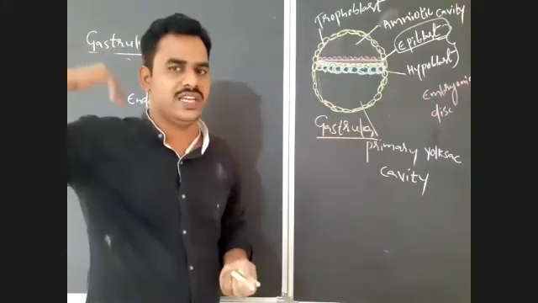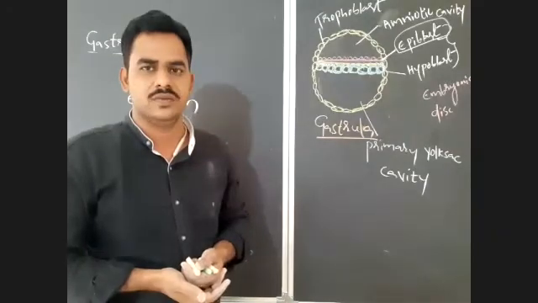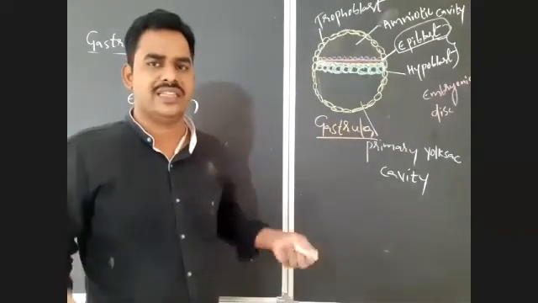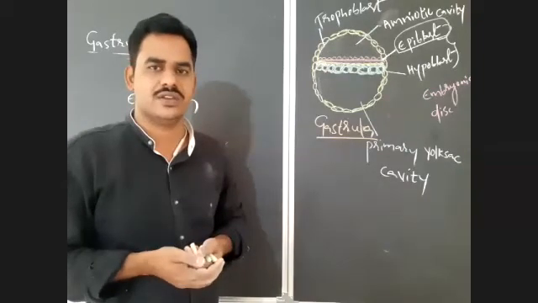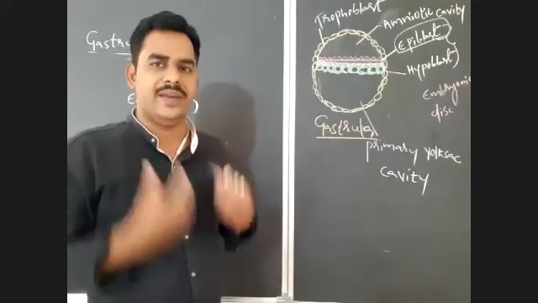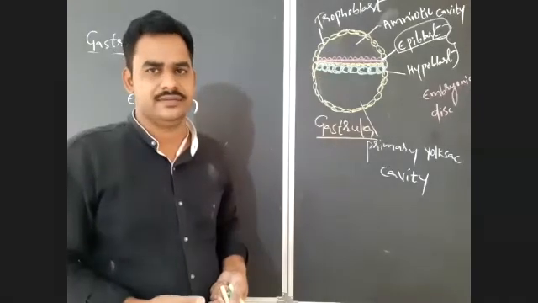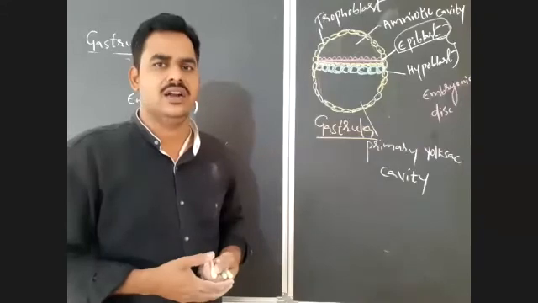For example, our skin and our nervous system are developed from the ectoderm. Our muscles, our bones, our kidneys, that is the excretory organs, are all developed from the mesoderm. And our alimentary canal, most of the parts of the respiratory tract, and the inner glands are developed from the endoderm.